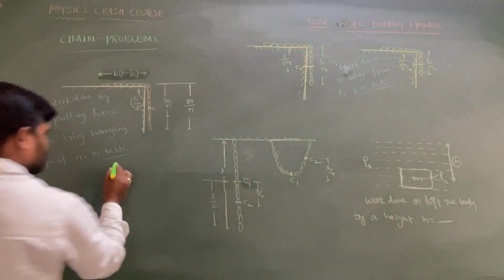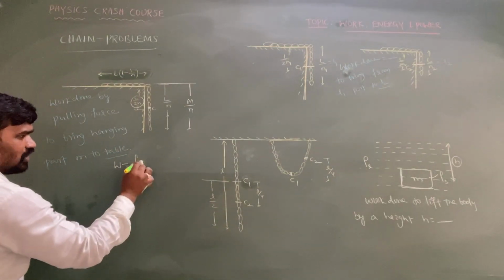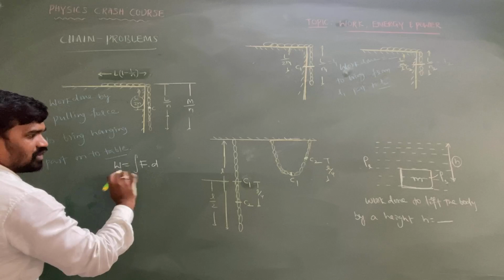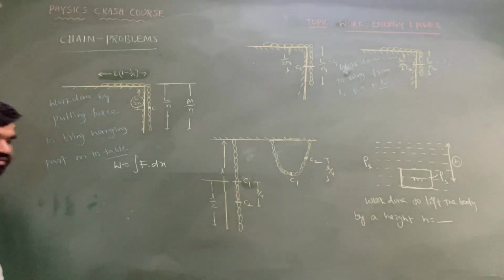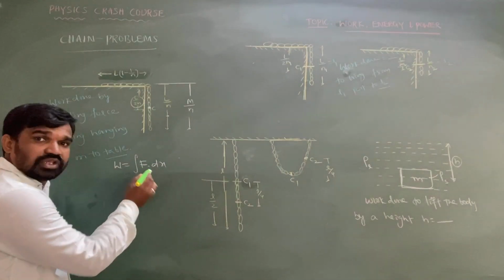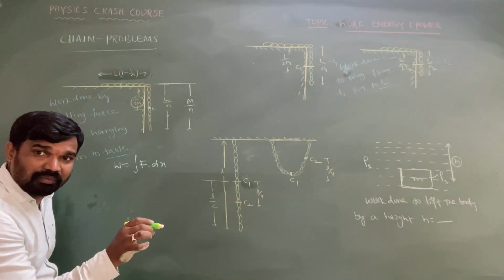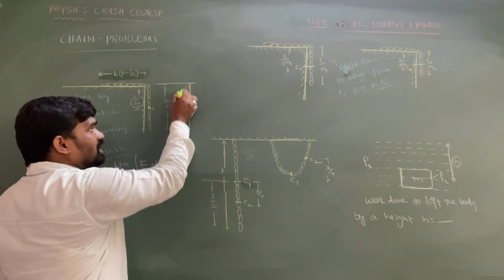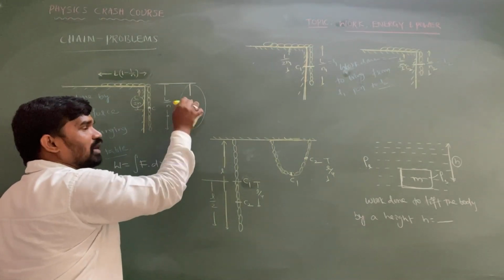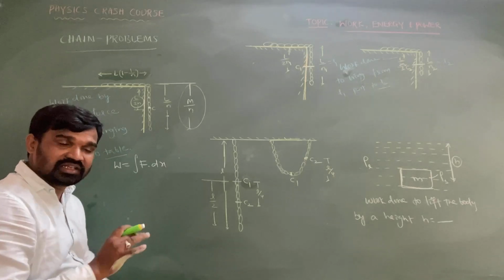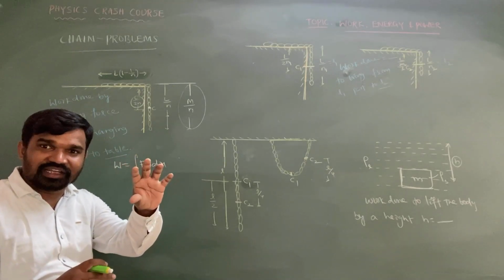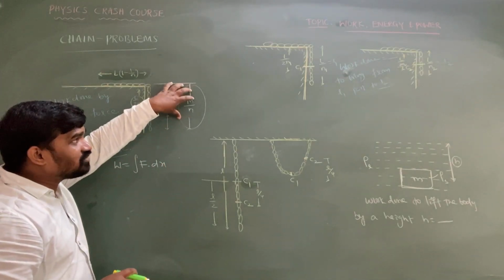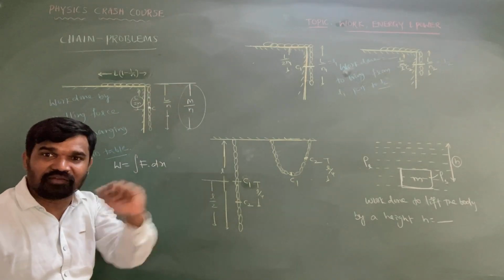So my dear intelligence, as you know, the work done is equal to the integration of force with respect to displacement. But how much pulling force needs to be applied? It is equal to the weight of the body. How much weight is hanging? 1 by nth of the total part, because 1 by nth of the total part is hanging now. So the mass of the hanging part is equal to 1 by n of the total mass.